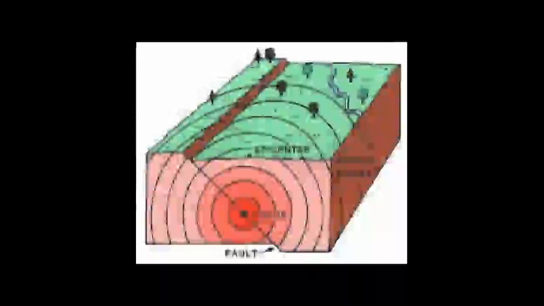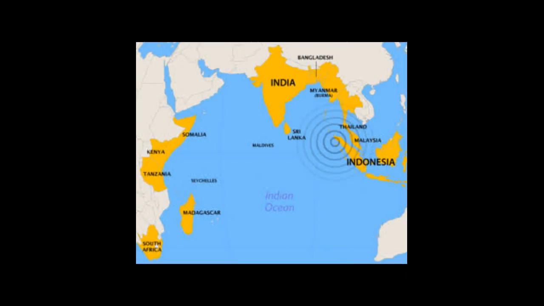There are three types of earthquake waves. They are P waves or longitudinal waves, S waves or transverse waves, L waves or surface waves. P waves, otherwise known as primary waves, travel faster than other seismic waves and are the first signal from an earthquake to arrive at any affected location. Next one is S waves.